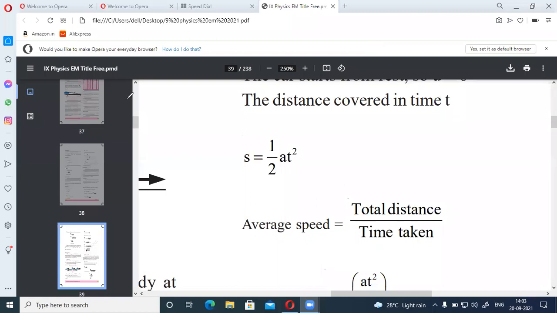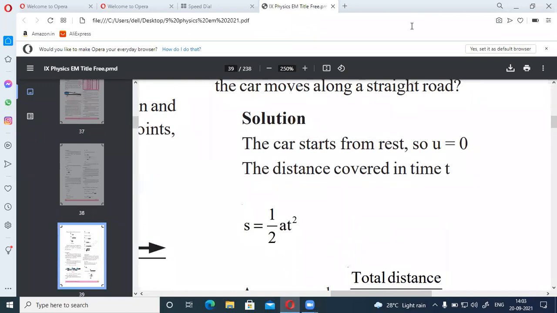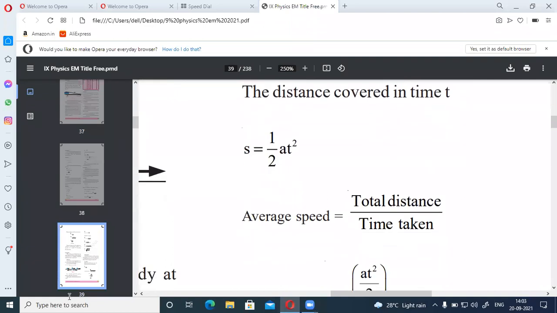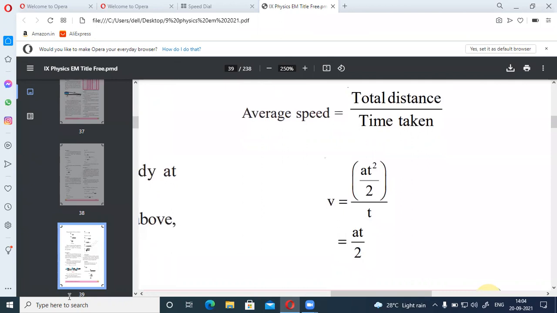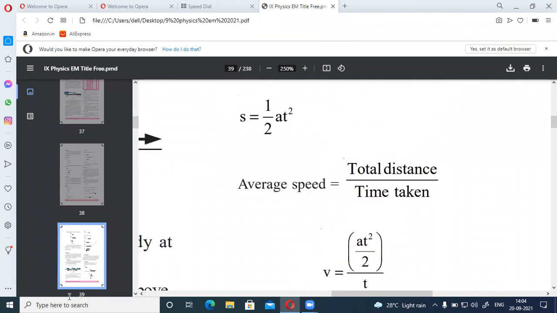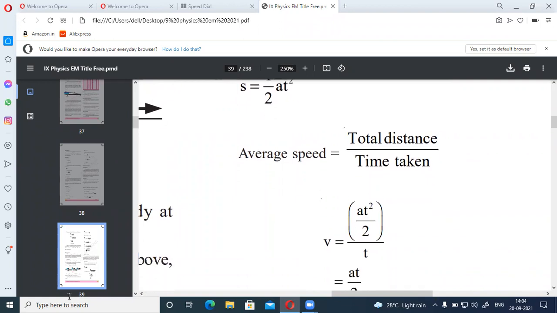See, initially uniform acceleration is given, u is 0, and the distance covered in time t is asked. So s is the distance, a is the acceleration and t is the time. So we need to find the average speed. So here we have taken s equals half at square, and we already know average speed equals total distance by time. Okay, so see, substitute the values here. What is the total distance here? S equals half at square, it is substituted in this. Can we write at square by 2 here?